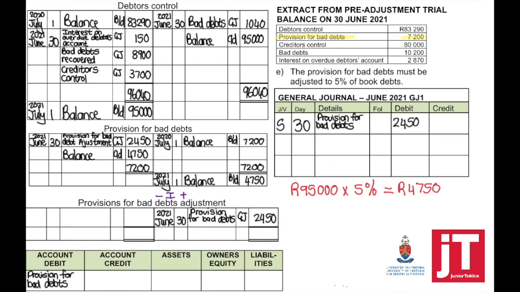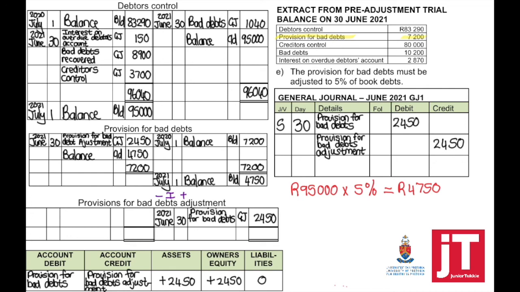In my general journal and accounting equation, provision for bad debts is debited, account credited, provision for bad debts adjustment. Effect on the accounting equation: assets plus, owner's equity plus.